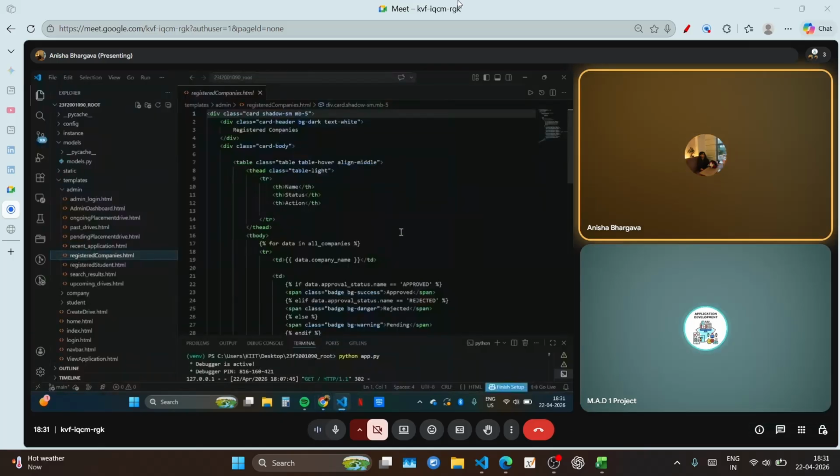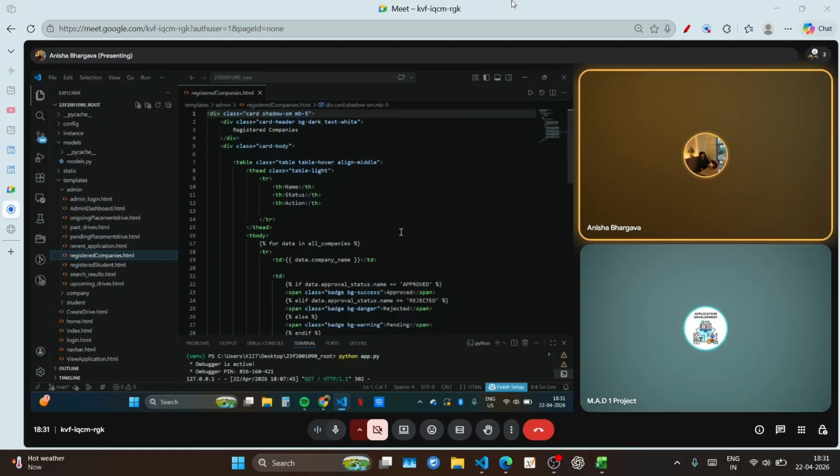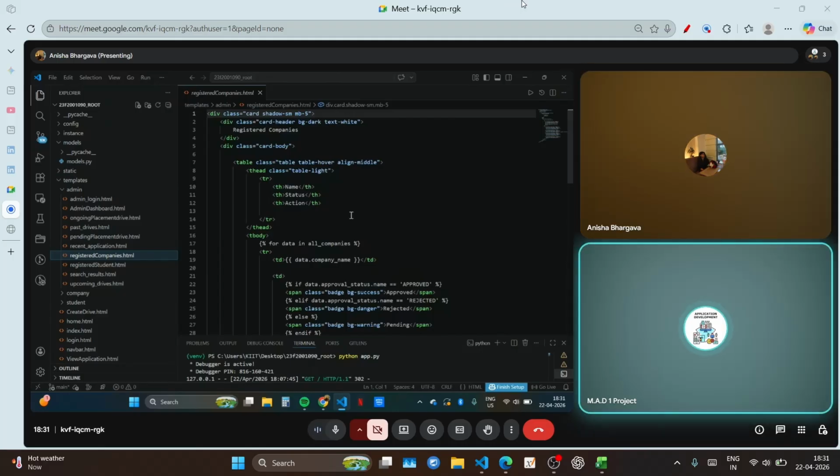Show me your code once again. Why have you used this loop, and what empowered you to use these loops in HTML?